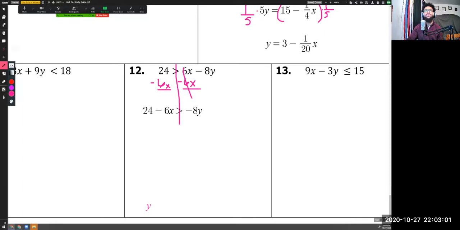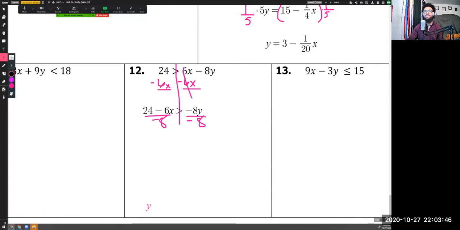We don't have our y by itself like we wanted to. So to do that, I am going to perform my opposite operation, my inverse operation. And I'm going to divide this side by negative 8 and divide this side by negative 8. You could also, if you wanted to, multiply by the reciprocal, which is negative 1/8, on both sides. That's the same thing as doing what I'm doing. It's your preference. One step may look a little more confusing, but you don't have to do as much work simplifying later on. Another step you do. I'll go the long way because I think that may be less confusing to some students. So now we have this side divided by negative 8 and this side divided by negative 8.